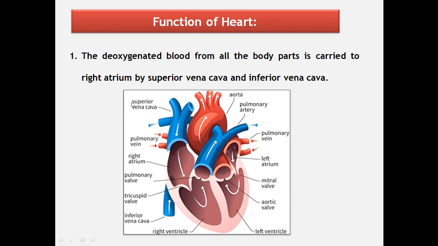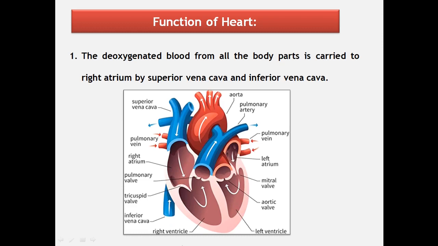The impure blood, that is deoxygenated blood, from all the parts of the body is collected by the superior vena cava and inferior vena cava and brought to the right atrium. As already discussed, from parts like the head and neck the superior vena cava collects the blood, and from parts like hands, legs and abdomen the inferior vena cava collects the blood, and the two veins bring the blood from all the parts to the right atrium.